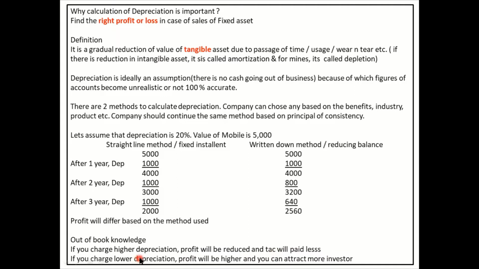But let's say if you're charging lower depreciation, profit will be higher, isn't it? And this will attract investors. What I'm saying is that in many businesses, they do this kind of small fraud to get away from the tax and also to attract the investor, because depreciation is your concept, it's your assumption. You don't have to depend on anybody else to tell you what depreciation has to be charged. I hope the theory part is very much clear. Now we will move on to the next slide to understand how the accounting is done.